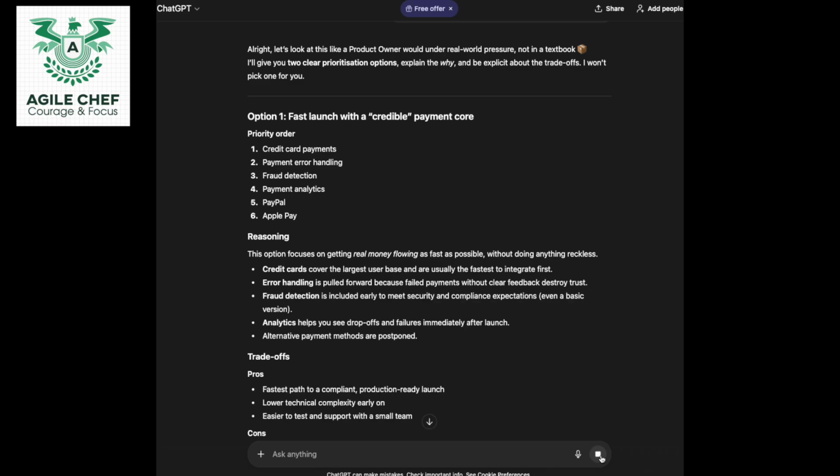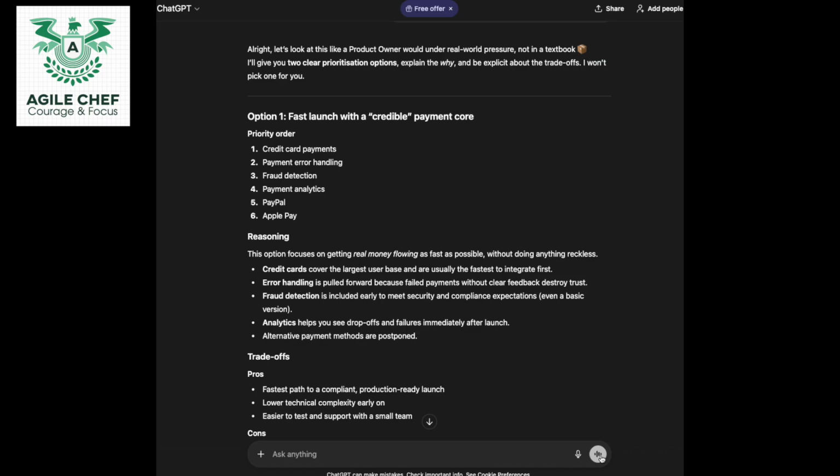Okay, first of all, fast launch with a credible payment core. So the priority order is credit card payment, payment error handling, fraud detection, payment analysis, PayPal, Apple Pay. And it's given me those in a sequence, 1, 2, 3, 4, 5, 6. The reasoning behind it, this is good stuff. This option focuses on getting real money flowing as fast as possible without doing anything reckless. Love it. Credit cards cover the largest user base and are usually the fastest to integrate first.